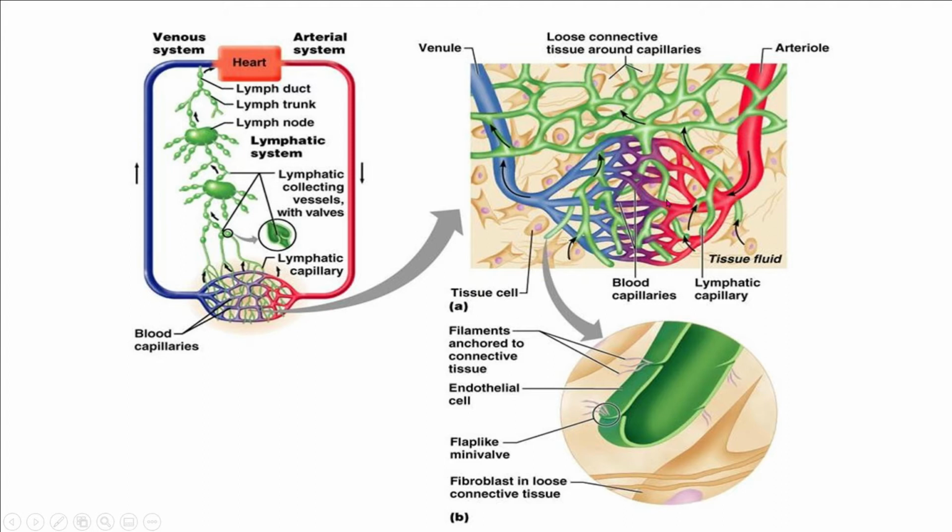Blood vessels are supplying the blood to the tissues. However, the extra amount that is leaked out of these vessels will be picked up by the lymphatic system, which then drains into the large veins.